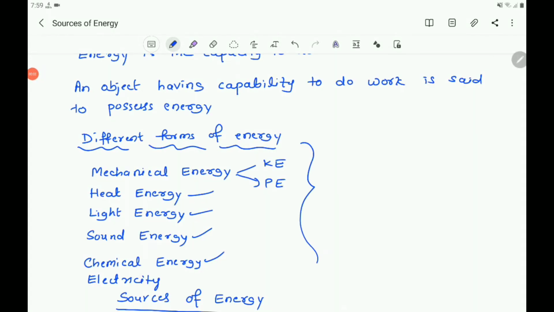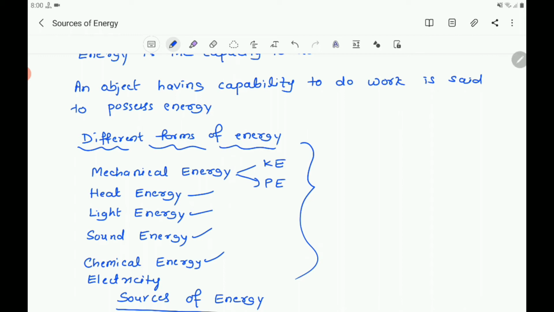These are some different forms of energy: mechanical energy, heat energy, light energy, sound energy, chemical energy, electricity, etc. We learned that the total energy during a physical or chemical process is conserved. If energy can neither be created nor destroyed, we should have no worries. This can be resolved if we recall what else we learned about energy. Energy comes in different forms. One form can be converted into another form.